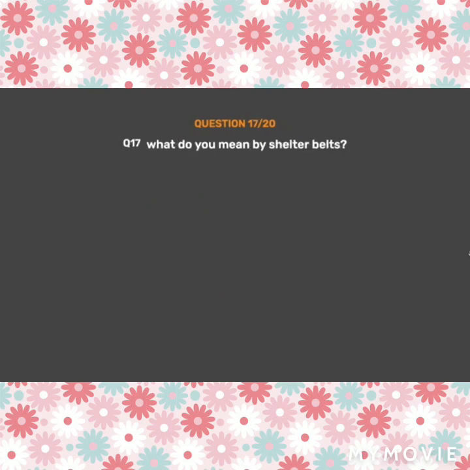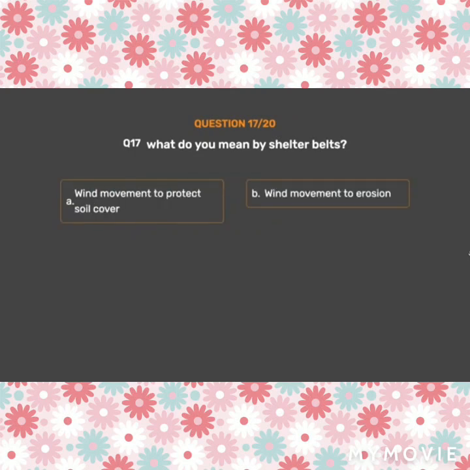Question number 17. What do you mean by shelter belts? Option A. Wind movement to protect soil cover. Option B. Wind movement to erosion. Option C. Belt for trees. Option D. None of these.